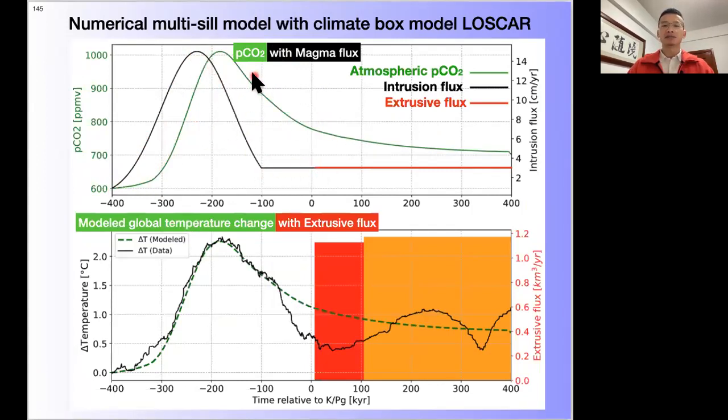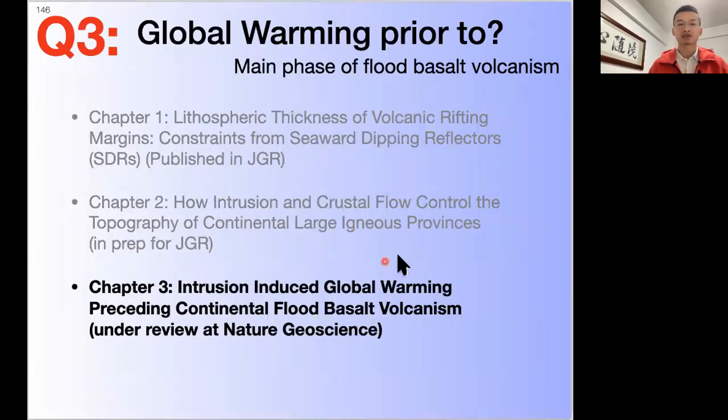And this atmospheric CO2 concentration can be translated to global temperature change to compare with the data. And as you can see here, there's a warming 100,000 years prior to the major phase of eruption. So to answer the third question, what caused the global warming prior to the main phase of flood basalt volcanism?